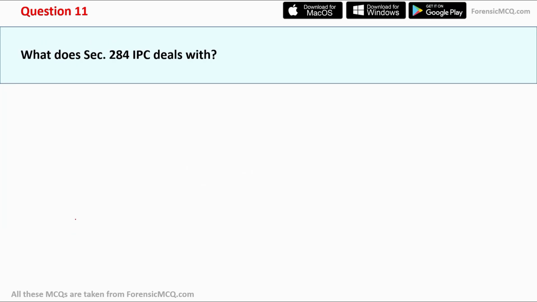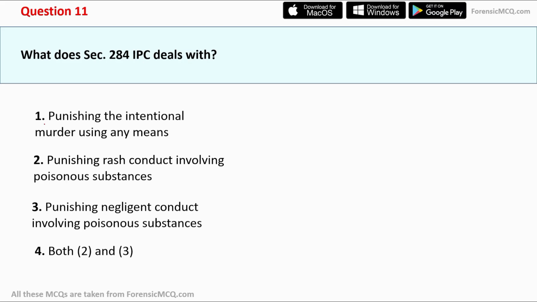Now, let's check question number 11. What does Section 284 IPC deal with? And here are the options. Option 1, punishing intentional murder using any means. Option second, punishing rash conduct involving poisonous substance. Option third, punishing negligent conduct involving poisonous substance. And option fourth, both second and third. The correct answer for this question is option fourth, both second and third.